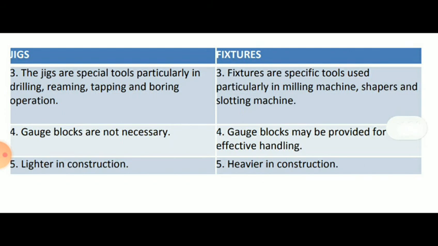Third difference: jigs are used for drilling, reaming, tapping and boring operations, but fixtures are used for milling, shaping, lathe or turning, and slotting operations. In jigs, gauge blocks are not necessary, but in fixtures, for effective handling, gauge blocks may be provided. Jigs are lighter in construction and fixtures are heavier in construction.